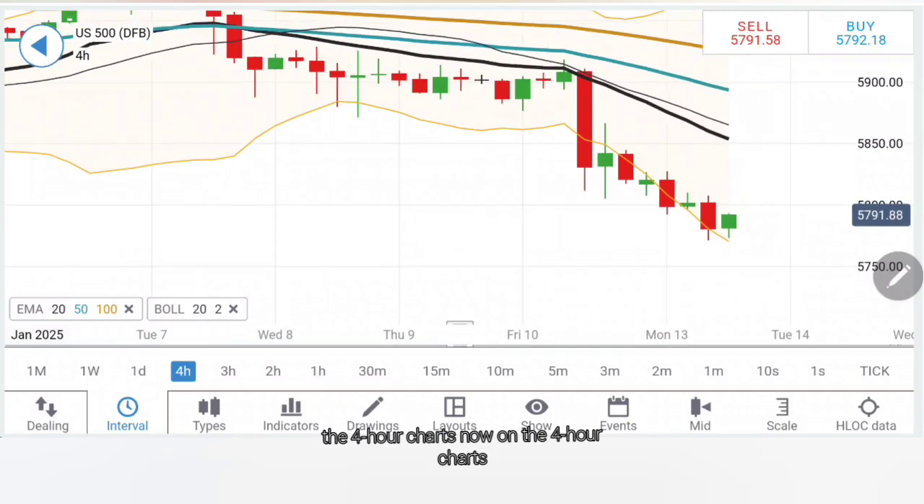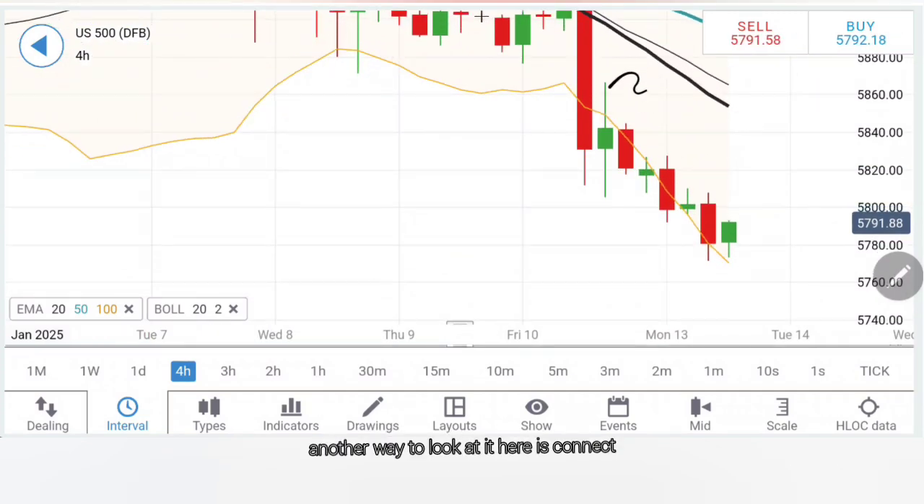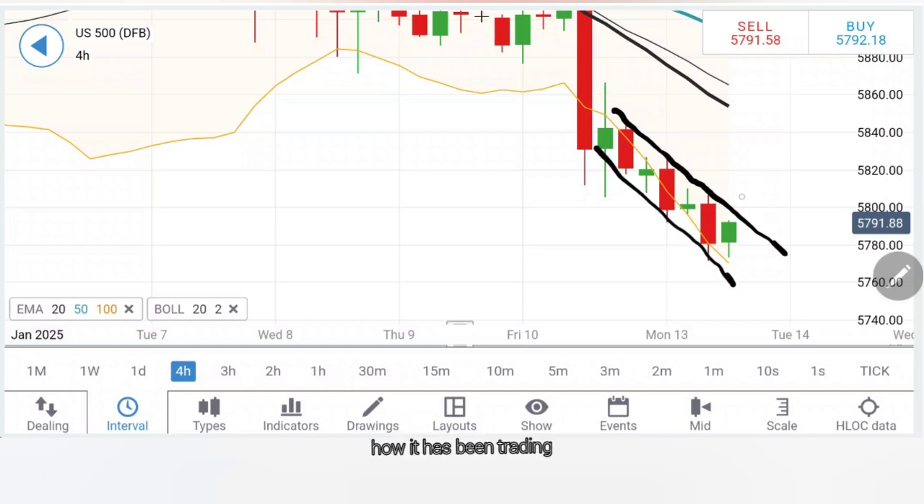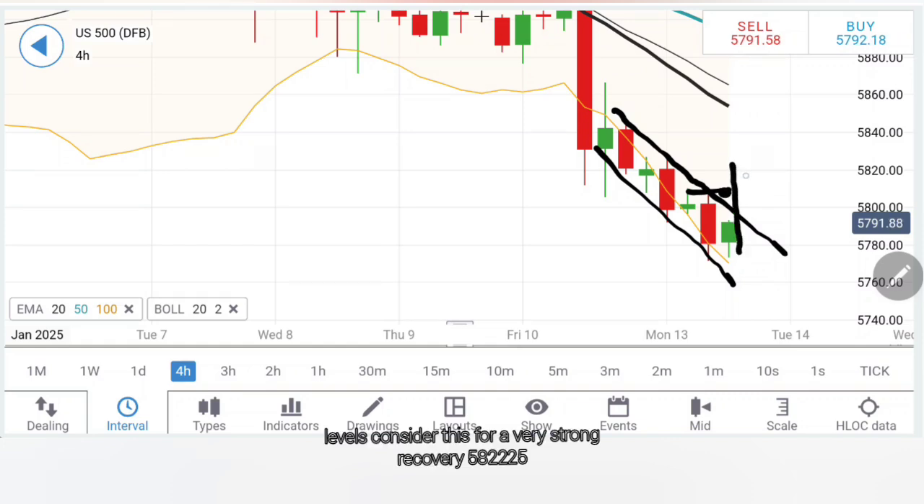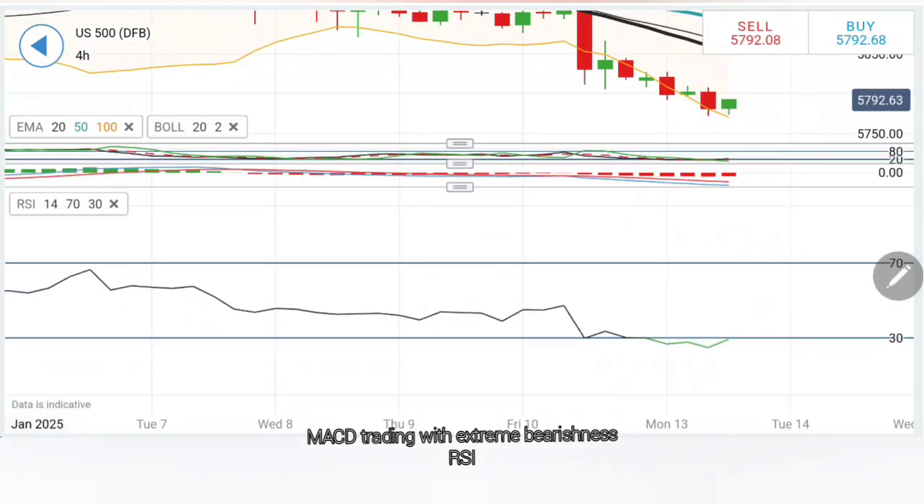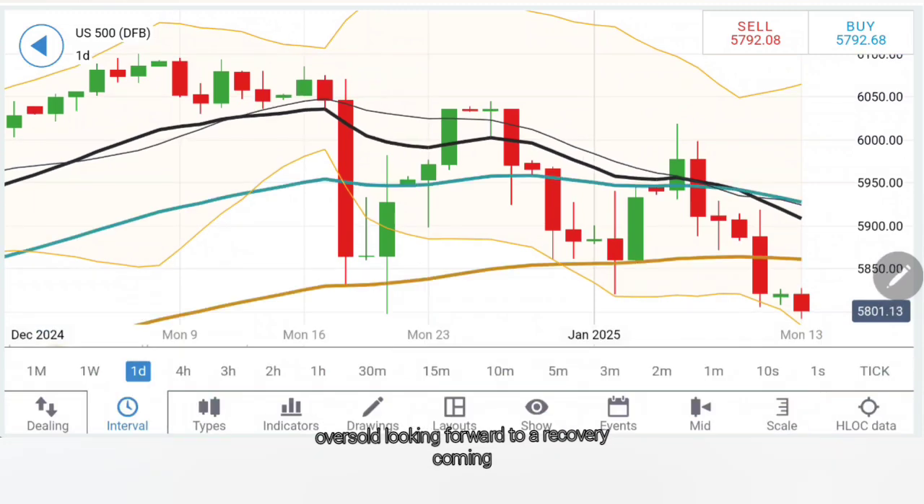Now on the 4-hour charts, another way to look at it here is to connect the dots. You can see this is how it has been trading, and now if it trades beyond 5808, 5810 levels, consider this for a very strong recovery. 5822-25 levels, and then 5840 plus levels should be there. Stochastic oversold, MACD trading with extreme bearishness, RSI oversold, looking forward to a recovery.